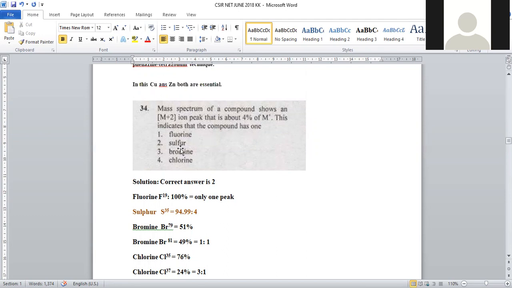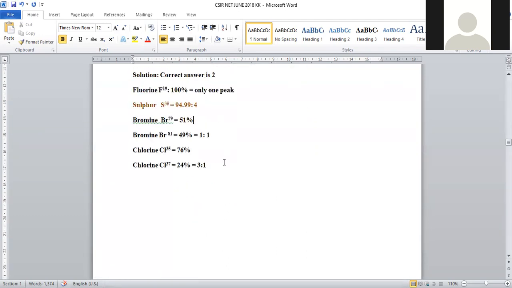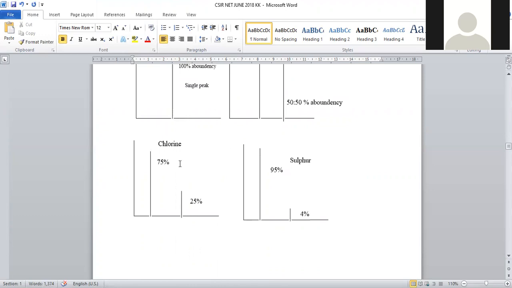M plus 2 peak 4% is given for sulfur. Let us represent this kind of abundance in graphical form. Fluorine, single peak appears. Only one signal will appear in the mass spectrum, with 100% abundance. Hence, that is confirmed as a fluorine molecule. If two peaks with equal intensity, 50:50 ratio, that is 1:1 ratio, that is taken as bromine.